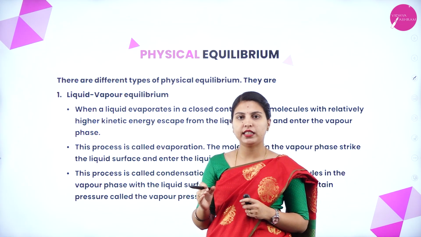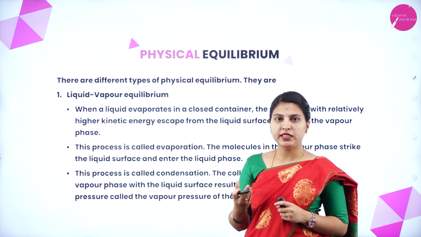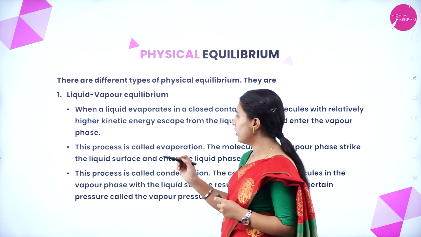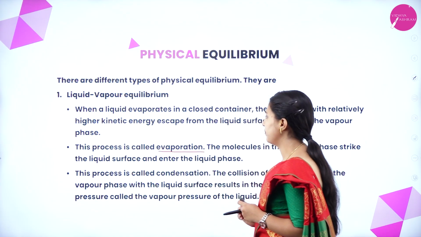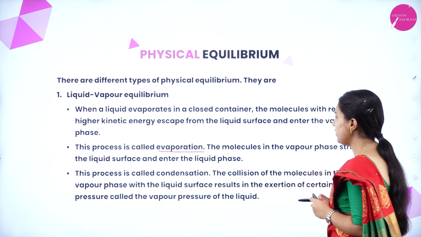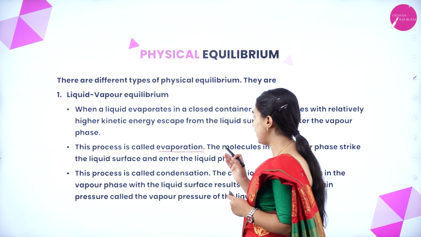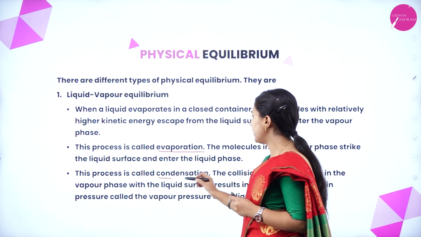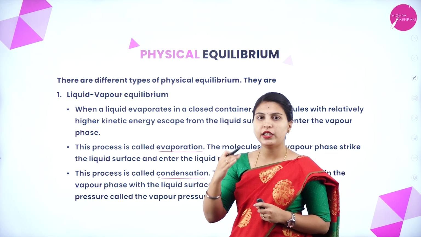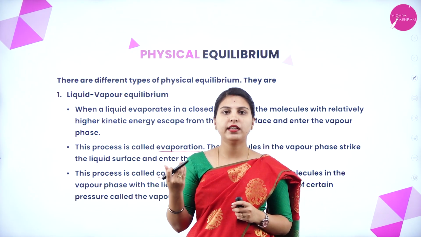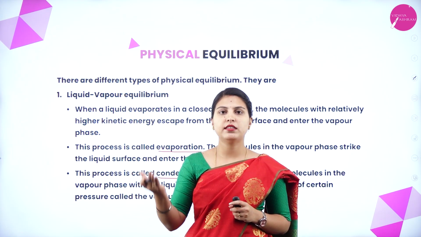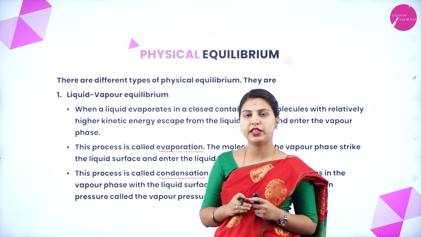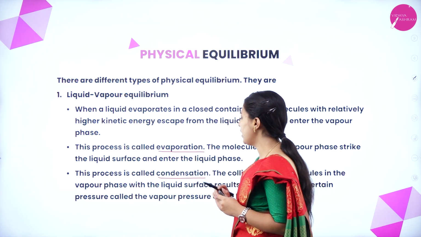When in the closed container, the liquid starts evaporating, means from the phase of liquid it will jump to the phase of gas. This process is called evaporation. The molecules in the vapor phase strike the liquid surface and enter the liquid phase. This process is called condensation, means when the liquid is converting to vapor, that is evaporation. When vapor is getting converted into liquid, when the molecules collision will start, it will convert into liquid, that form we will call as condensation.